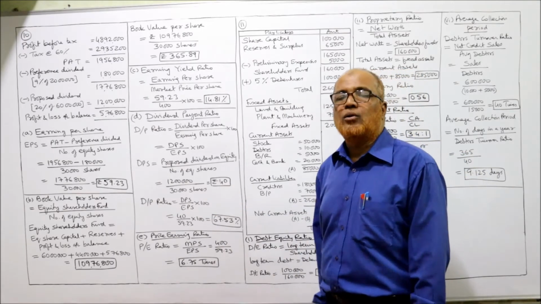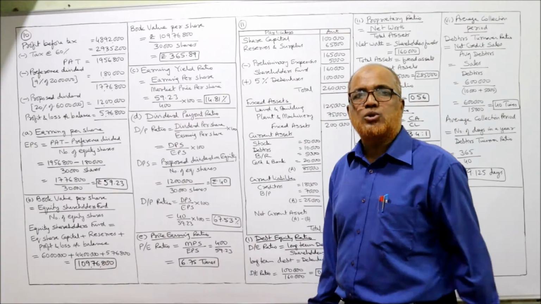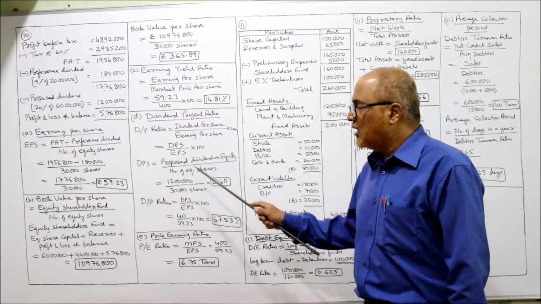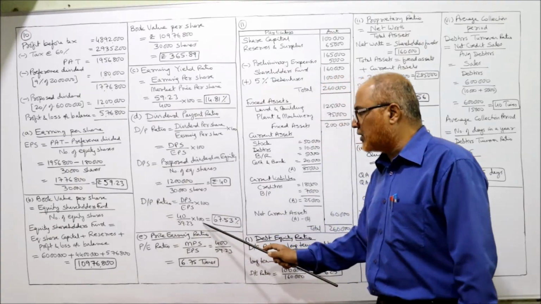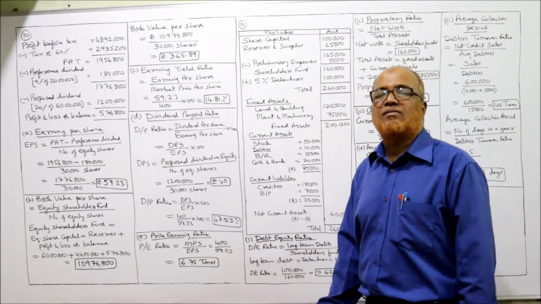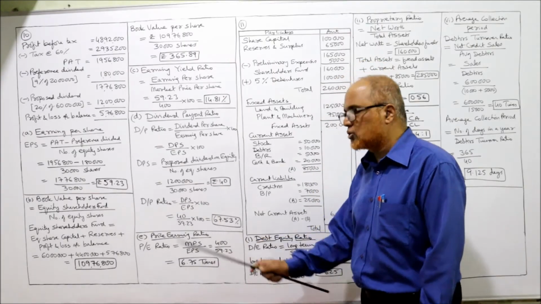Now easily we can find out DP ratio, dividend payout ratio. DPS by EPS into 100. DPS 40 rupees, EPS 59.23. 40 divided by 59.23 into 100 is 67.53%. This is the DP ratio, dividend payout ratio.